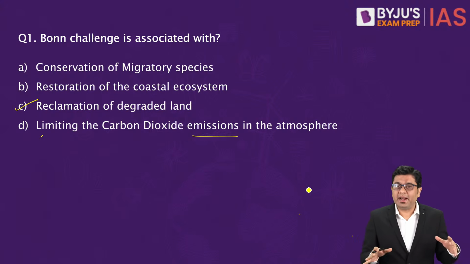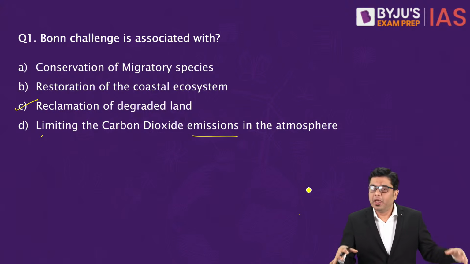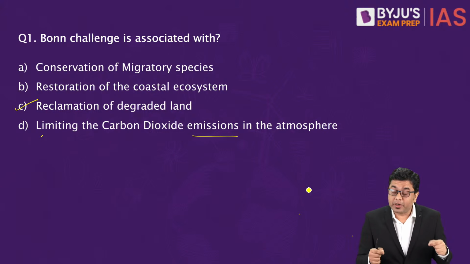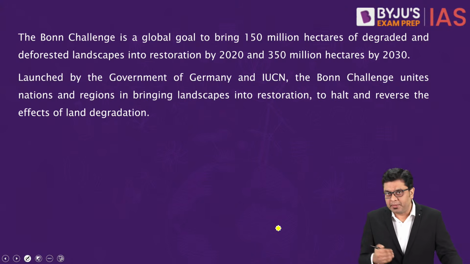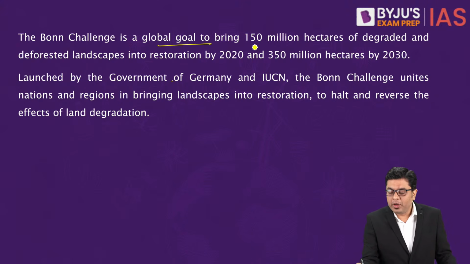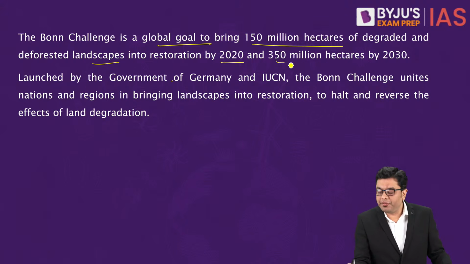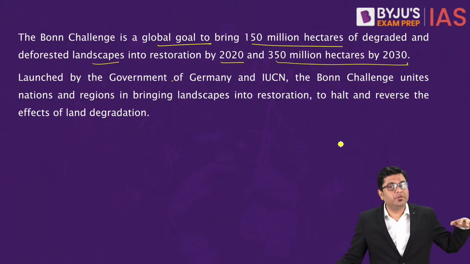Here, please understand that Bonn Convention is very, very different. Bonn Convention deals with the conservation of migratory species, protecting those areas where the species are migrating from one region to another. But Bonn Challenge is initiated by the German government. As per this challenge, it is a global goal to bring around 150 million hectares of degraded land and deforested landscape into restoration by 2020 and around 350 million hectares by 2030. So that is about reclamation of the degraded land.